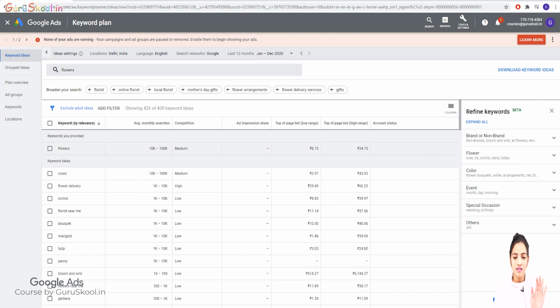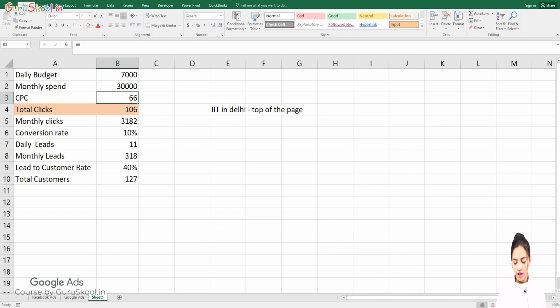Suppose I come back to my Excel sheet and make my budget low, let me show you how many clicks you can get. The highest is 66, in which flower delivery offers. But suppose as of now, I'm only going for 34.75. So suppose my click rate is 34 and the budget is 1,000. Look at this. Still you are getting 35 people at the end of the month. But if you're using heavy keywords which cost so much and still you're not getting results, that's not a good thing. If you're using very good keywords, then you need to go for a good budget too.